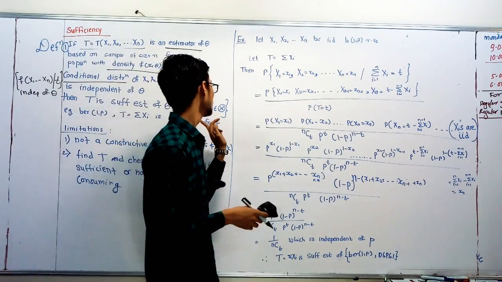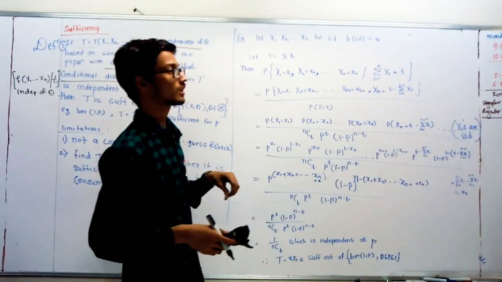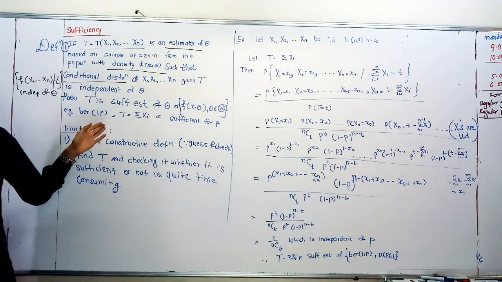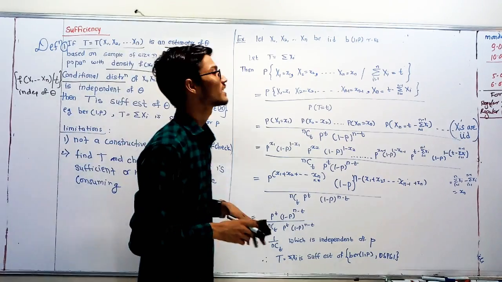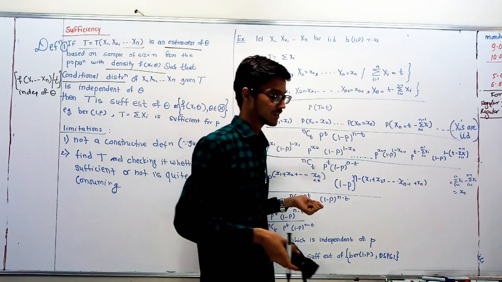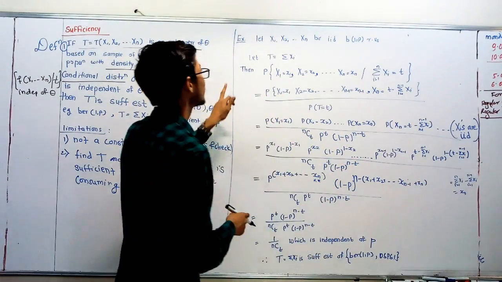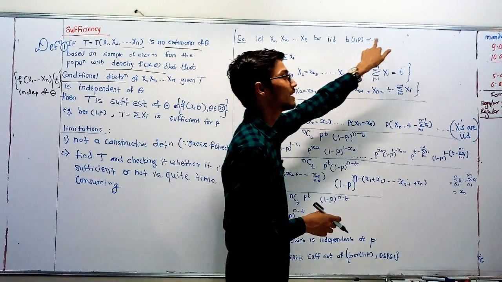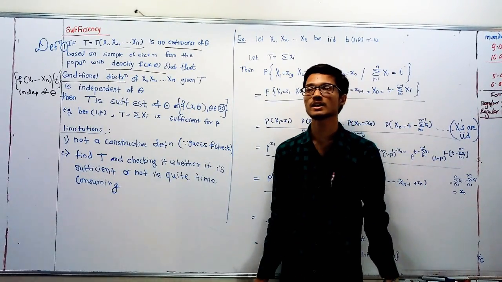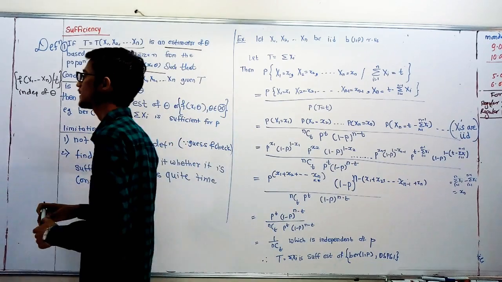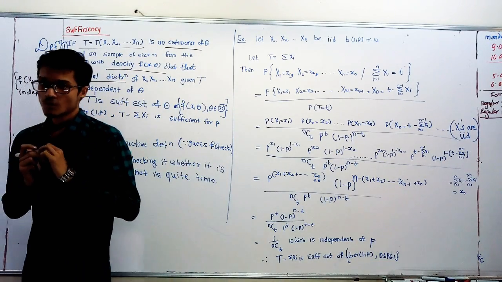For the Bernoulli distribution, T equal to summation xi is sufficient for the parameter. See how. Let x1, x2, xn be IID Bernoulli random variables with parameter p. What is IID?